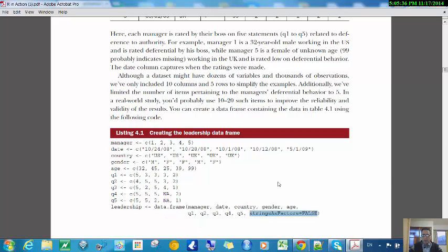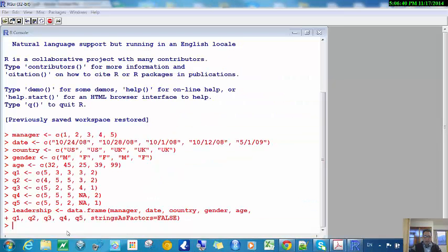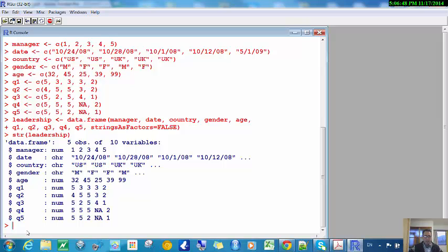So I'd like you to try this on your own. Type in this data and see what you get. I have it here, and if I do str on this leadership, I can see that the strings are strings, or characters.